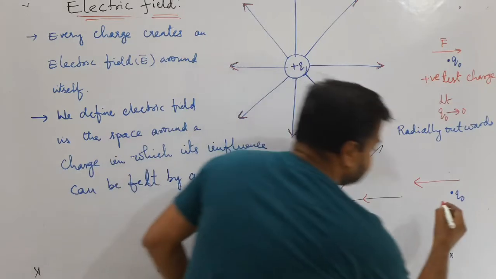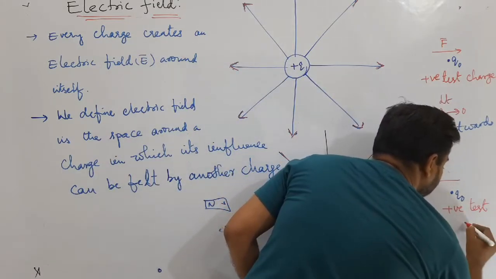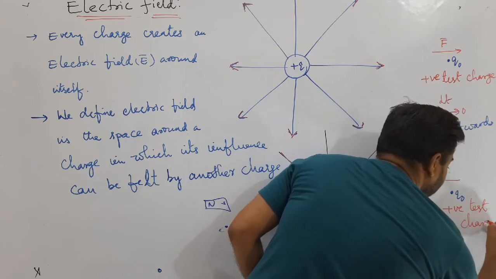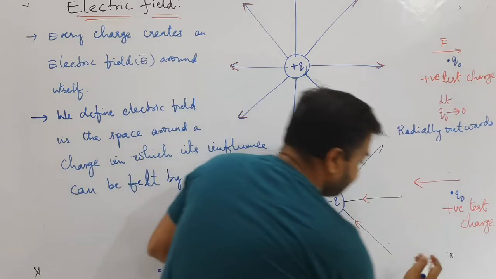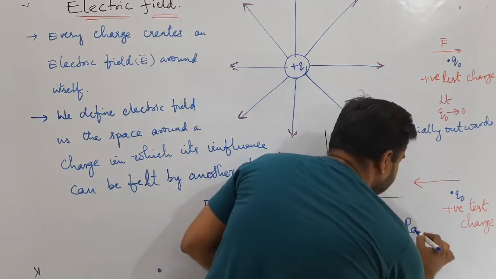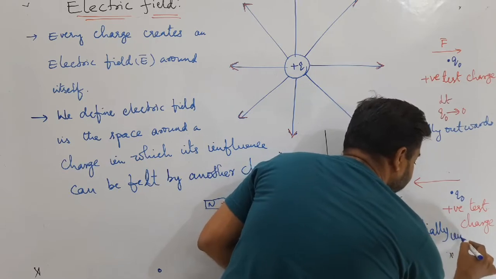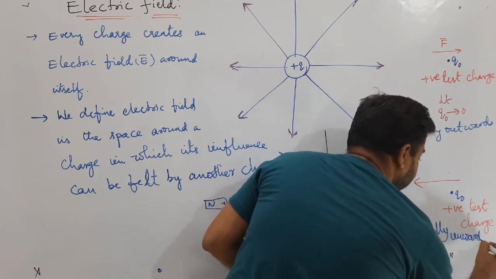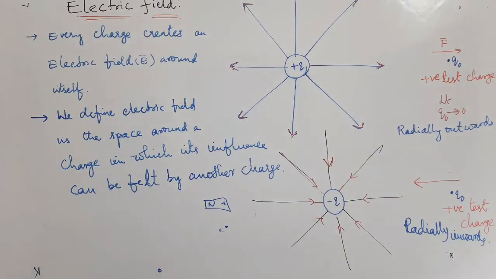This is what we have, positive test charge, and the direction is radially inwards. Like this we can write here. Positive test charge and the direction is radially inwards.